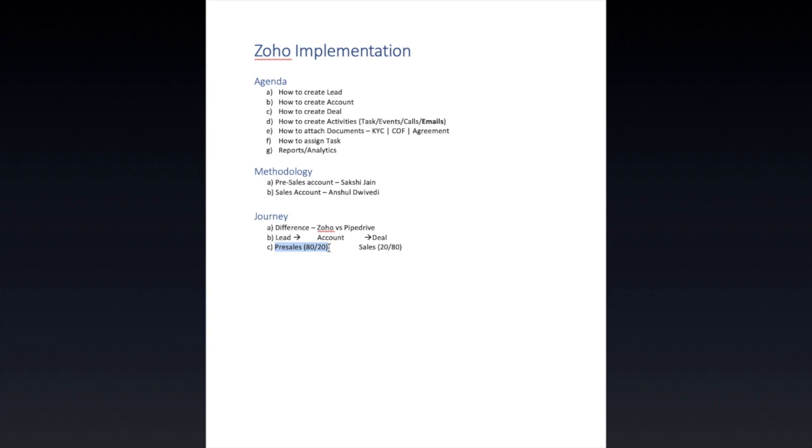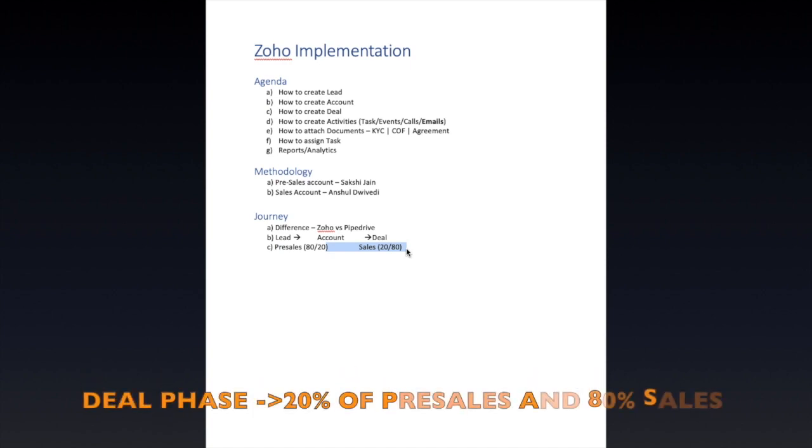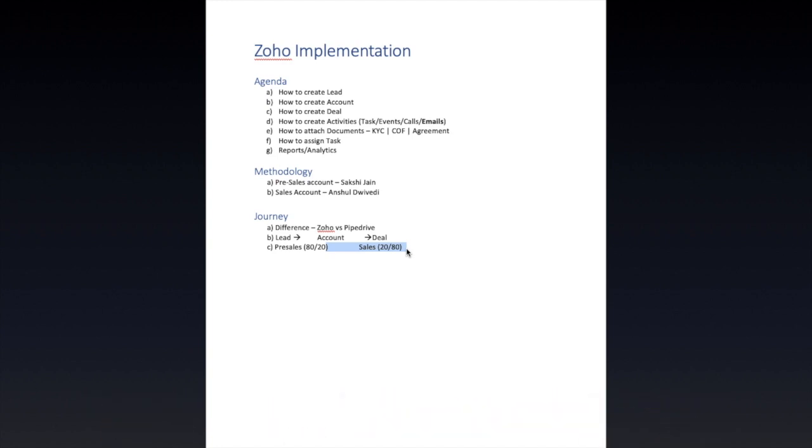The remaining 20% is carried by the sales team. But as we convert that prospect from lead to deal, 20% is taken care of by the pre-sales team only, and the rest 80%, the initial contact, now becomes the sales representative.